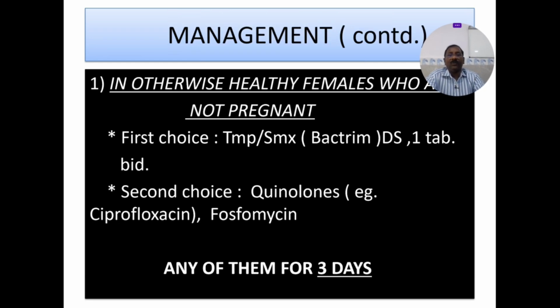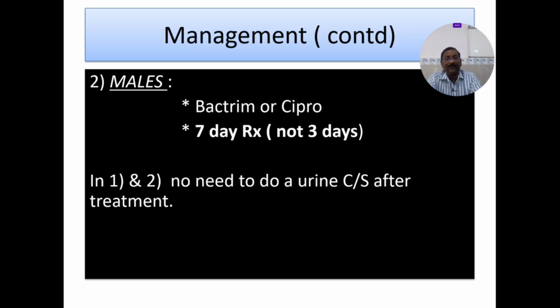In otherwise healthy females who are not pregnant, the first choice is Bactrim DS, and the second choice is the quinolones, that is ciprofloxacin, and fosfomycin for cystitis. In males, again ciprofloxacin or Bactrim, 7 days of treatment, not 3 days. In females, it is 3 days for cystitis, whereas in males, especially elderly males, maybe because of prostatitis, it is mostly 7 days of treatment.